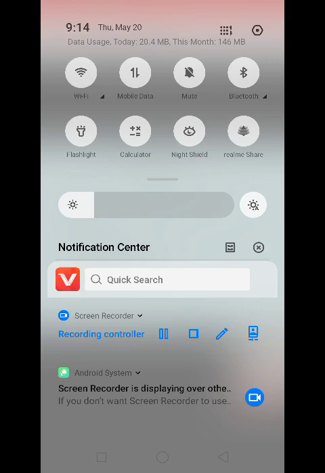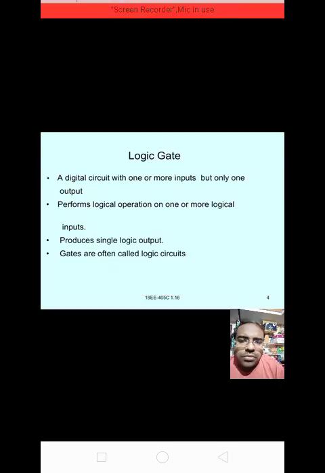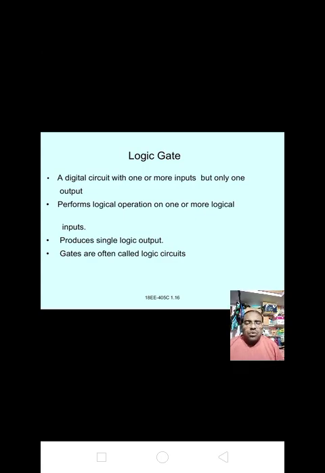It performs logical operation on one or more logical inputs and produces only a single logic output. Gates are often called logic circuits.